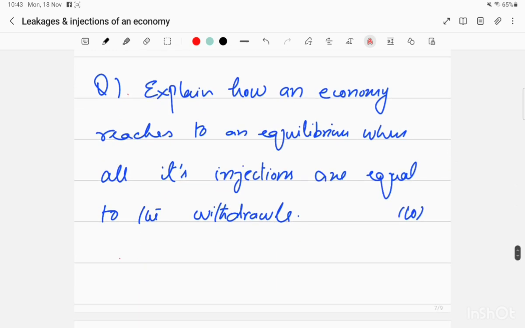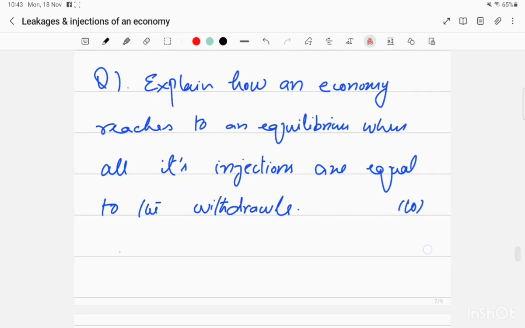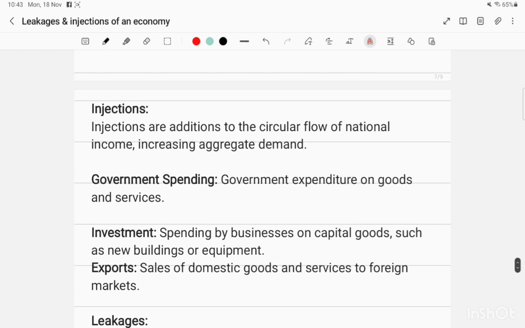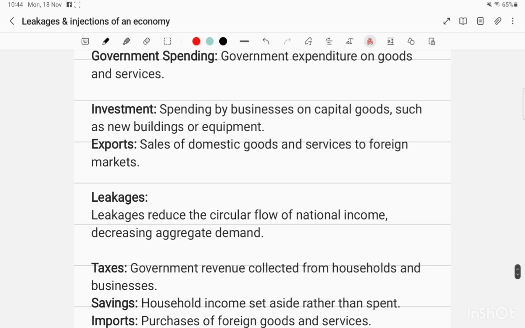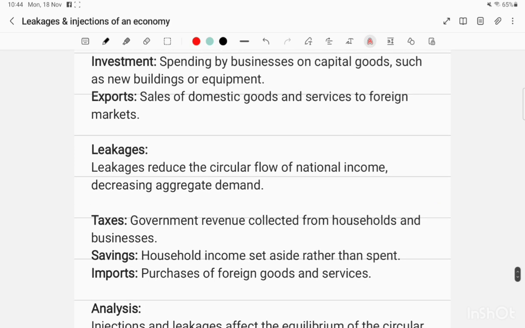So here is the question. Explain how an economy reaches an equilibrium when all its injections are equal to the withdrawals. Here I have written a few things again. Injections are additions to the circular flow of national income, increasing aggregate demand. And what are the injections? Government spending on goods and services; investment, spending by businesses on capital goods such as new buildings or equipment; export sales of domestic goods and services to foreign markets.